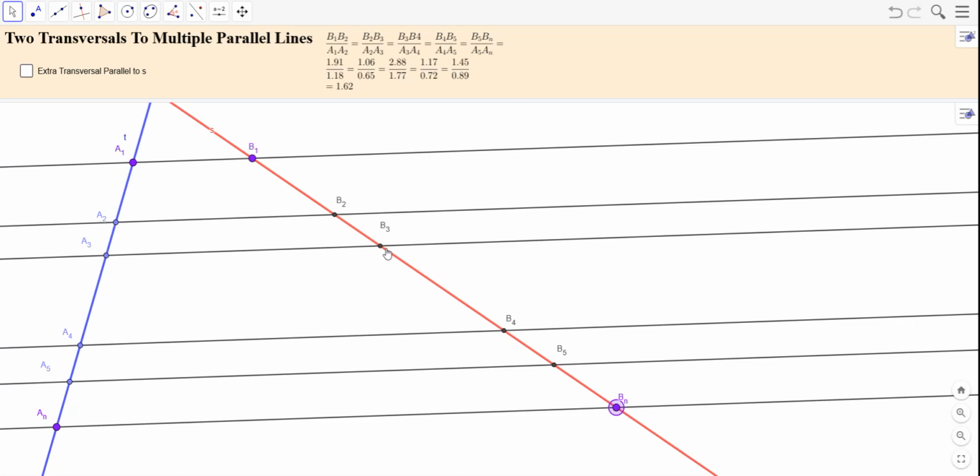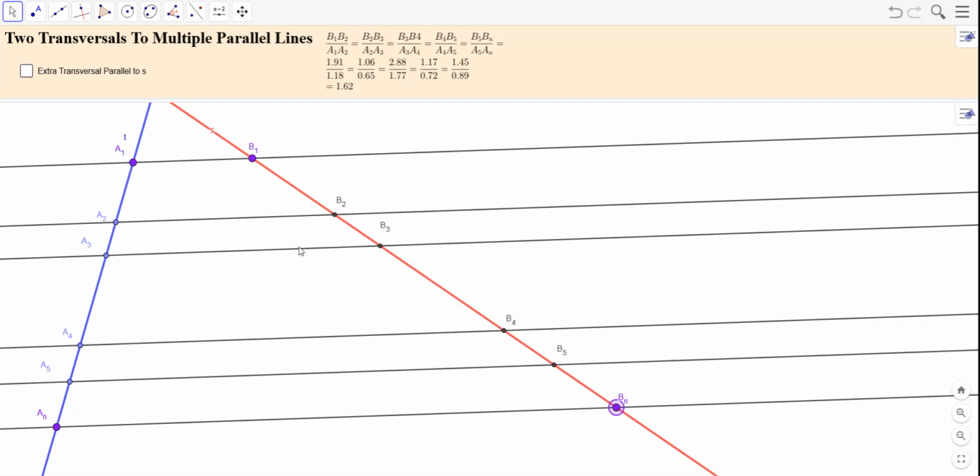And the same way if we divide B3 to B4 by the distance from A3 to A4, and so forth. And in fact, we could do it other ways too, besides the ones that I have pictured here. You could, for example, go B1 to B3, divide by A1 to A3, or B1 to B5 divided by A1 to A5.